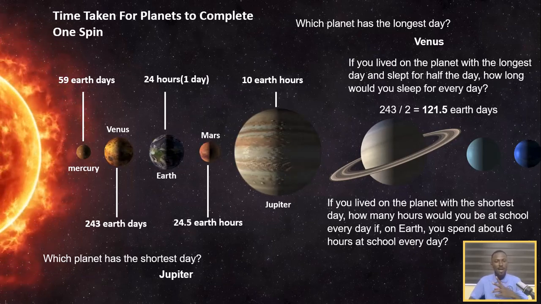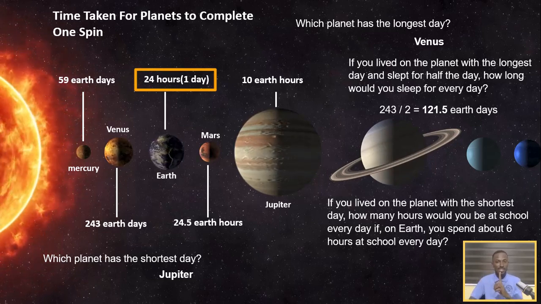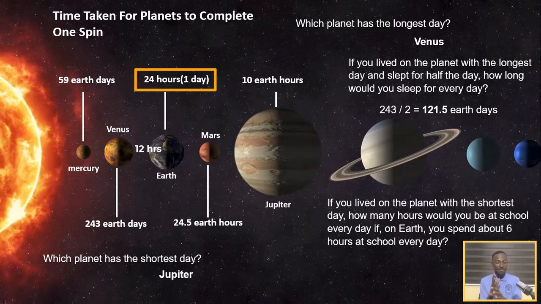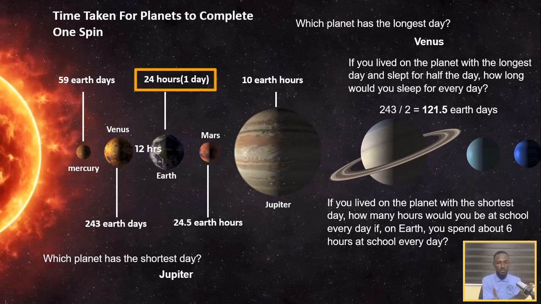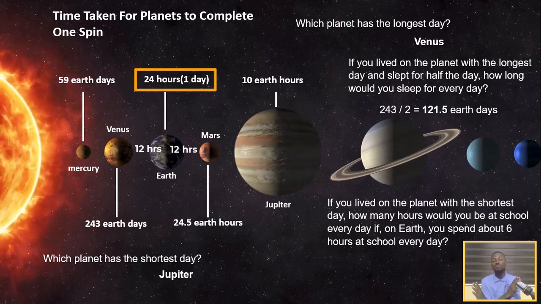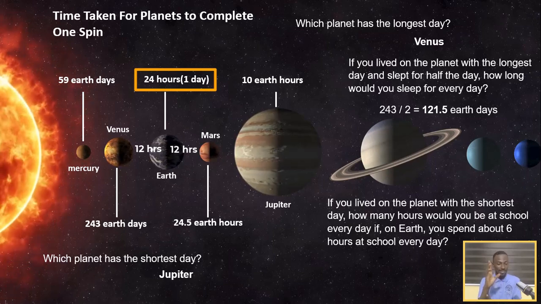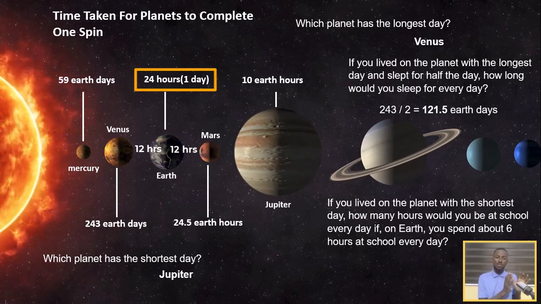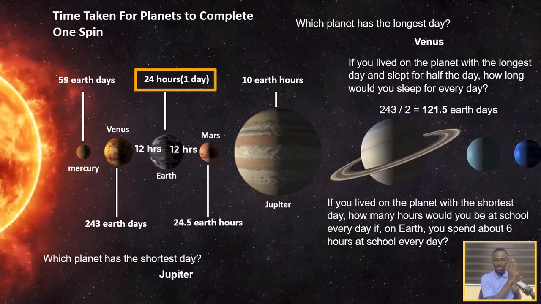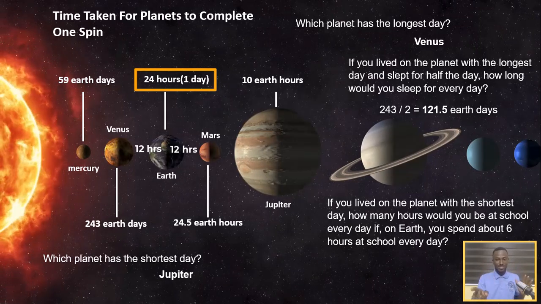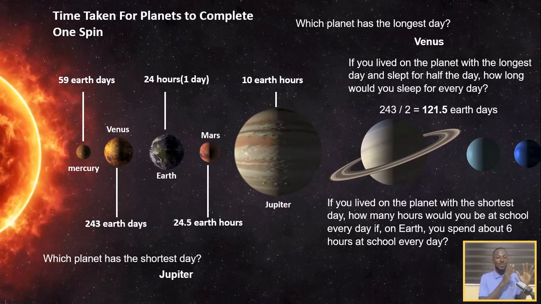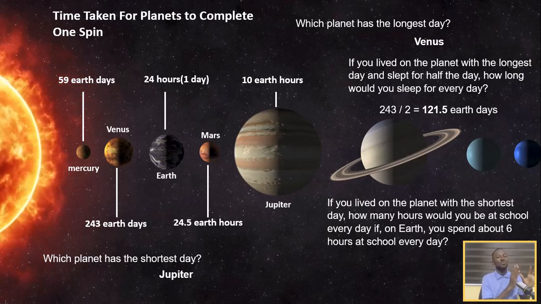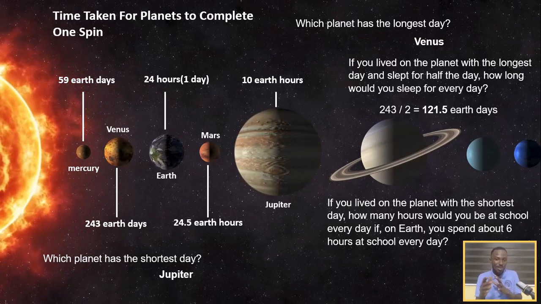You see, on Earth we have 24 hours. That makes 1 day, meaning we have 12 hours of sunlight. Ideally, everything being equal, we should have 12 hours of sunlight and then 12 hours of darkness. Combined, that gives us 1 day. Now, for the 12 hours of sunlight, half of it, 12 divided by 2, is 6. So we spend 6 hours at school according to the question. So that means half of 24 is 12 and half of 12 is 6.